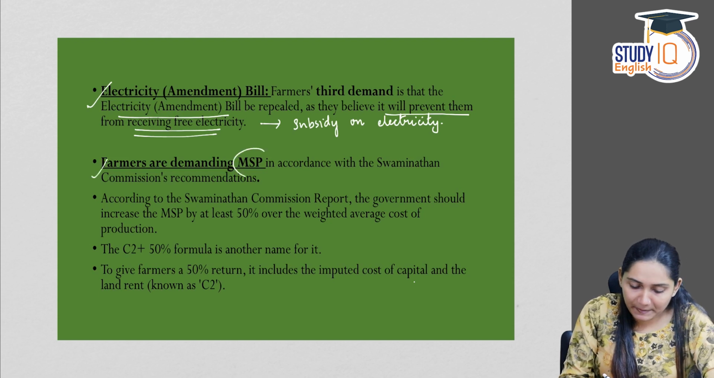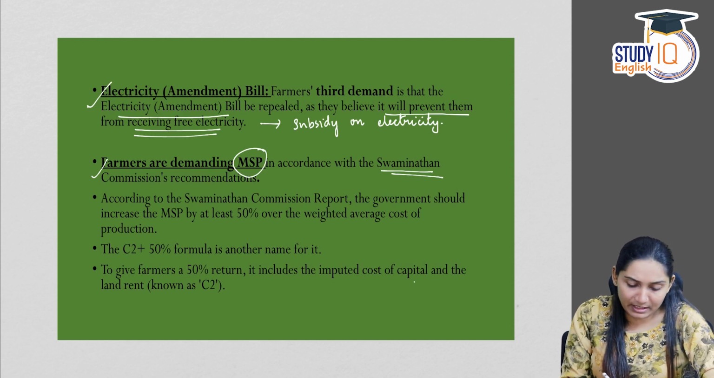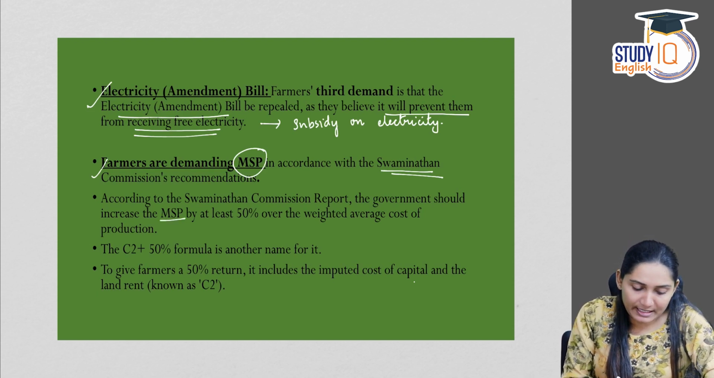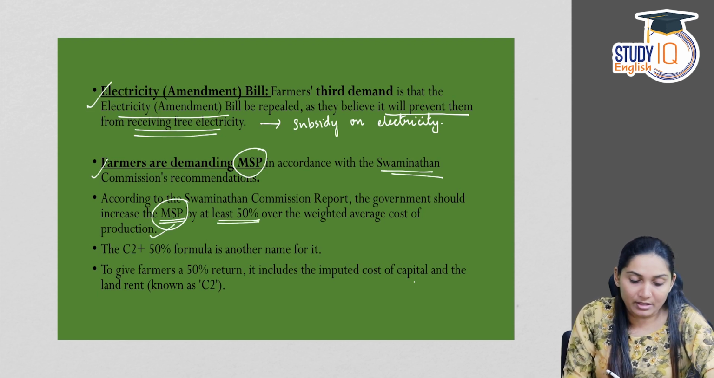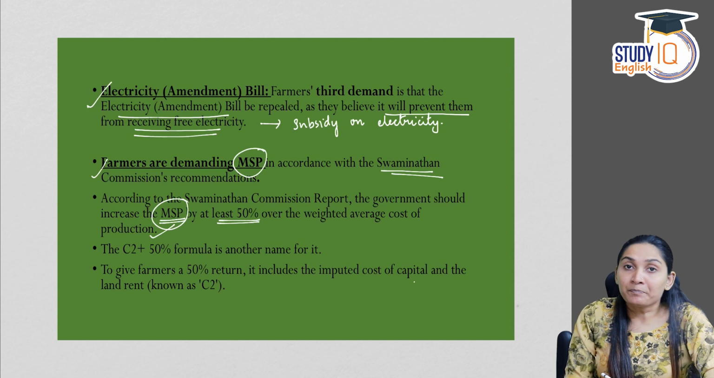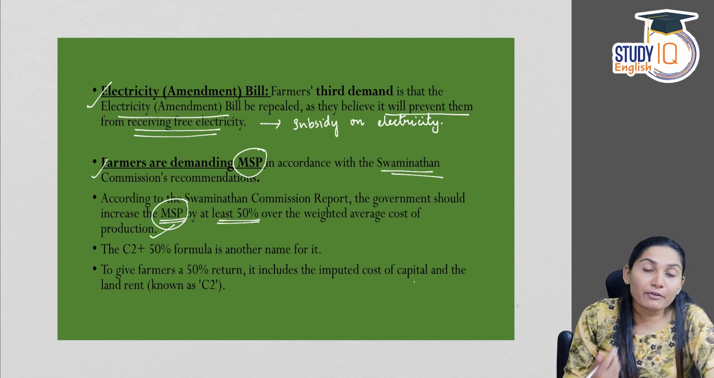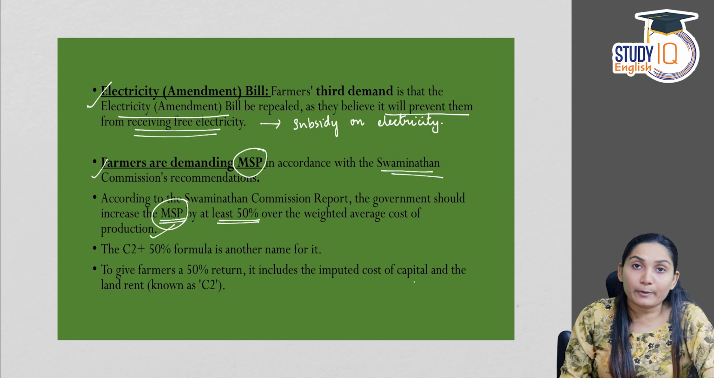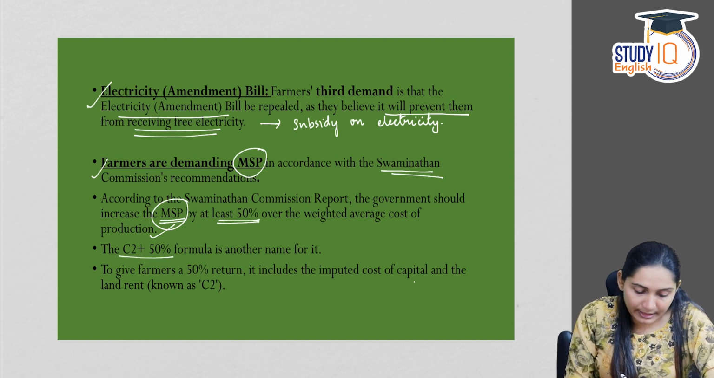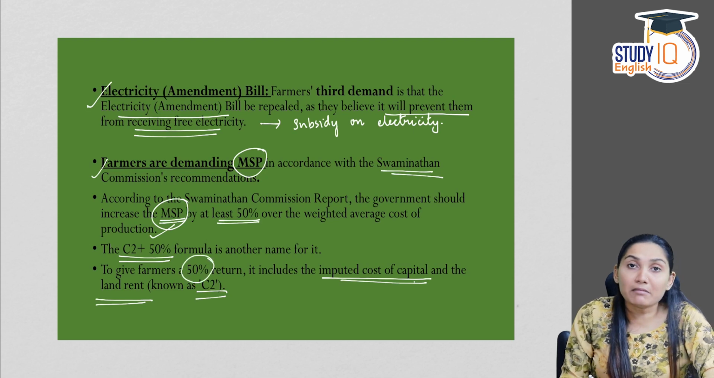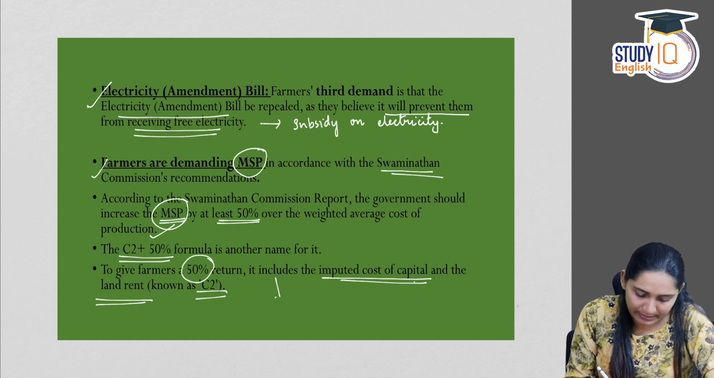Farmers are demanding MSP in accordance with the Swaminathan Commission's recommendations. According to the Swaminathan Commission report, the government should increase MSP by at least 50% over the weighted average cost of production. So, according to the Swaminathan Committee, the government should give MSP at least 50% higher than the average cost of production for the farmers. The C2 plus 50 formula is another name for it. C2 stands for imputed cost of capital and land rent, plus 50%, which means that the margin of farmers should be at least 50%.